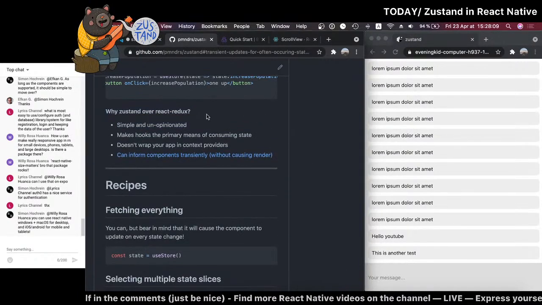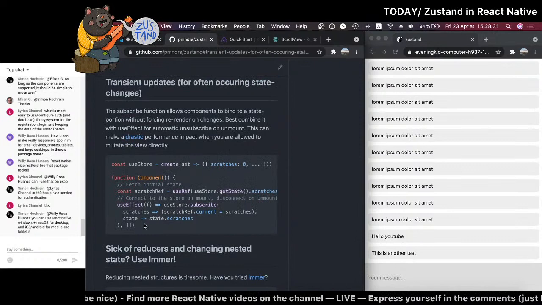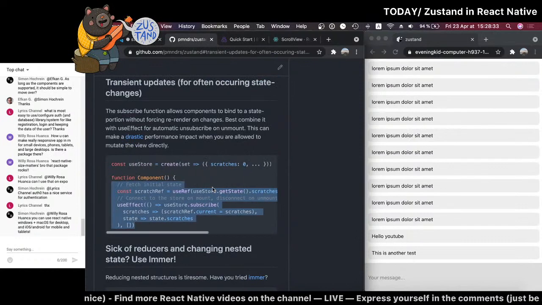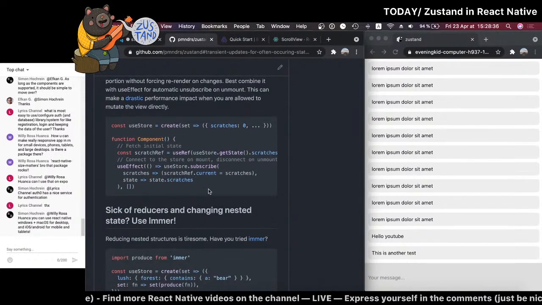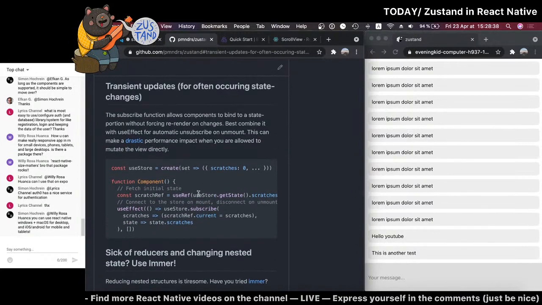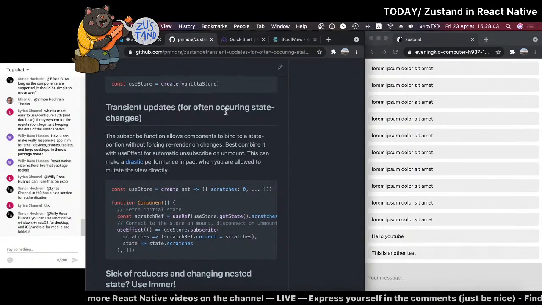I mean, yes, it's simple, but Recoil is simple as well. "Makes hooks the primary means of consuming state." Recoil does that really, really well as well. "Doesn't wrap your app in context providers." Okay, that's just one line that you don't put inside your code. That's not so different. And this one was apparently interesting, but again, when we look at this, do you really want to write this? To me, it just sounds like a lot of boilerplate for state management.